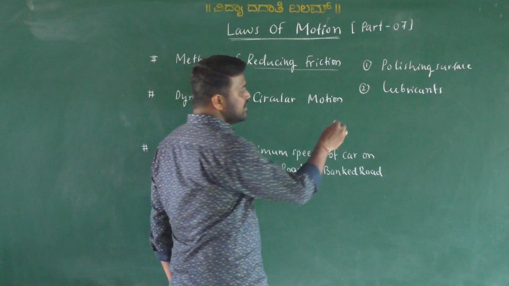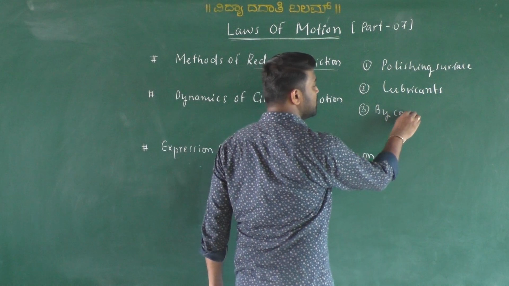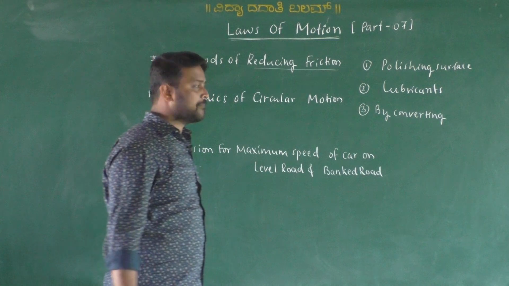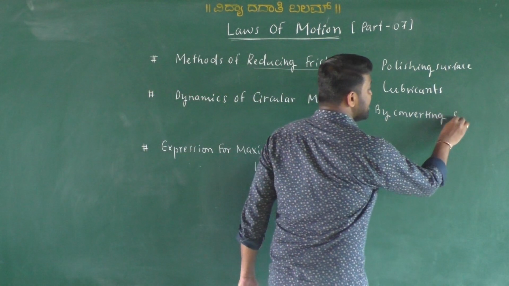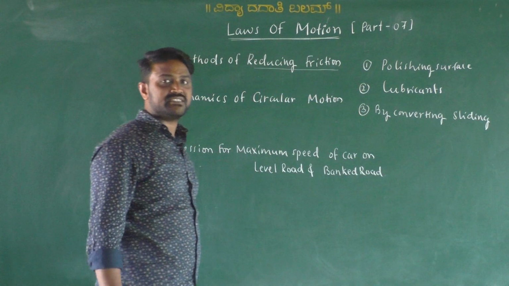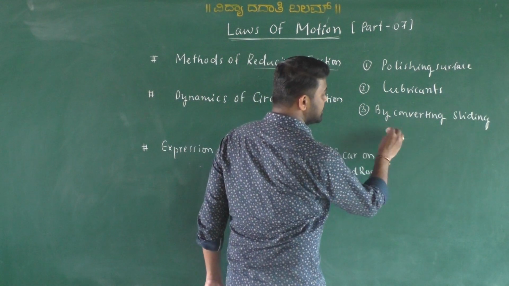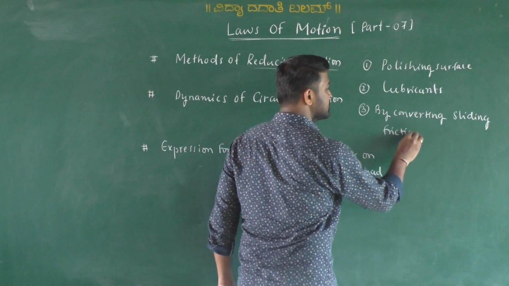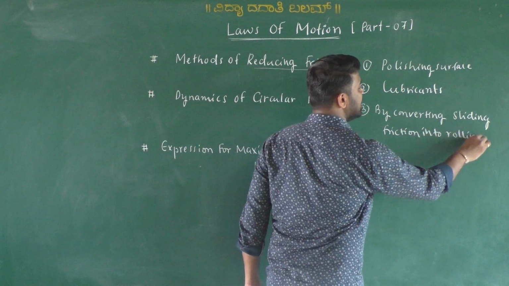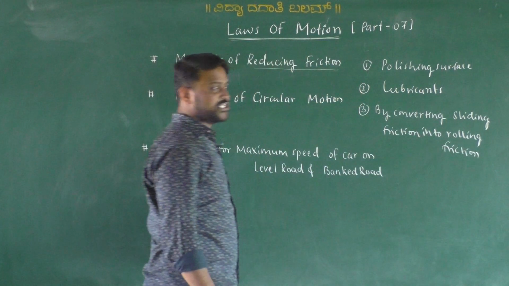And finally, by converting sliding friction, because in the case of sliding friction the maximum friction comes into play. To reduce that sliding friction, we convert sliding friction into rolling friction. By this way we can reduce the friction.